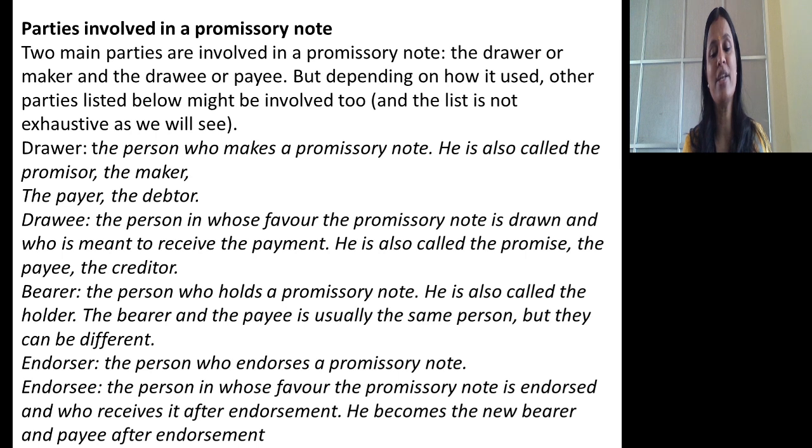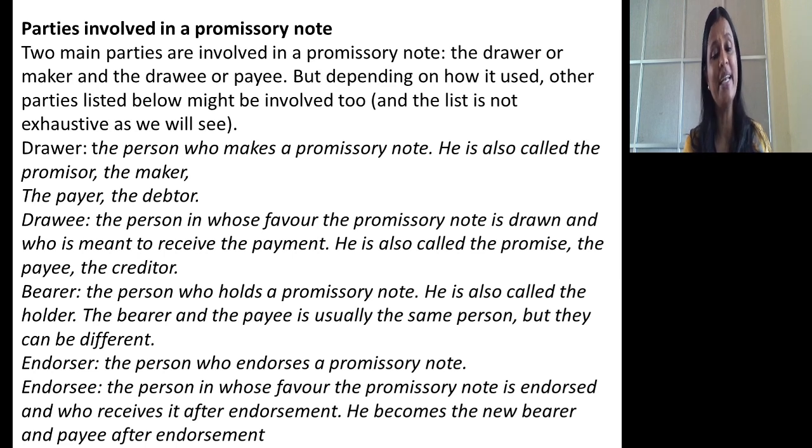The next one is endorser. The person who endorses a promissory note is known as endorser. The person in whose favor the promissory note is endorsed is known as endorsee. Usually there are two parties in a promissory note. One is drawer or the maker, known as promisor, payer, debtor. The next one is drawee or payee, also known as creditor, promisee.